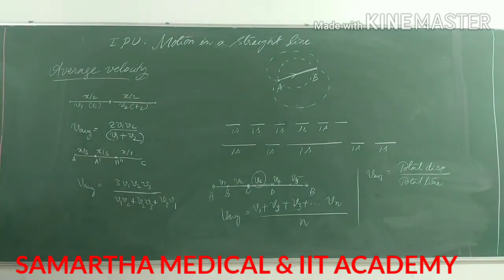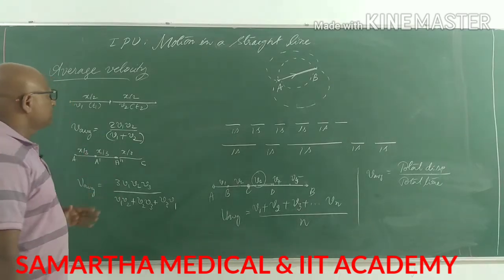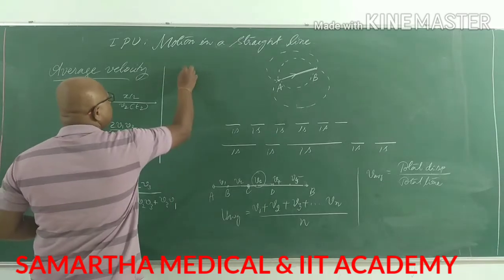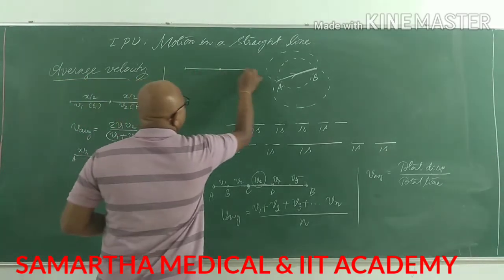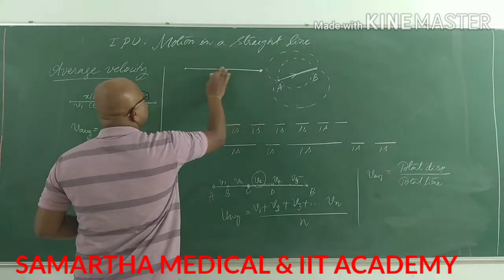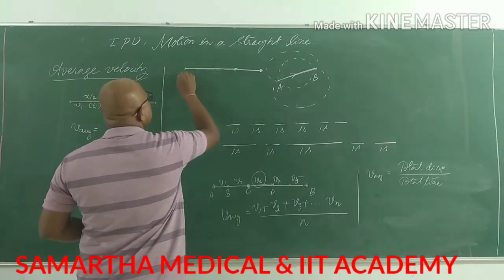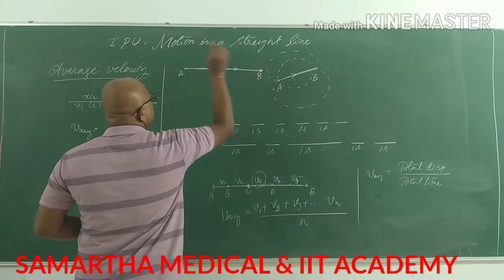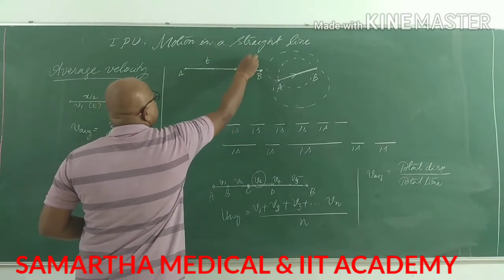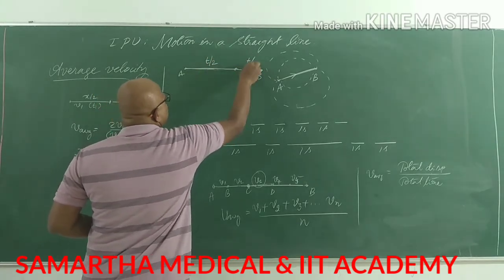Okay, after this we will go to equal time intervals. What about average velocity when two equal time intervals are considered? Okay, time intervals. See, not distance intervals A and B. Okay, time intervals t by 2, t by 2.